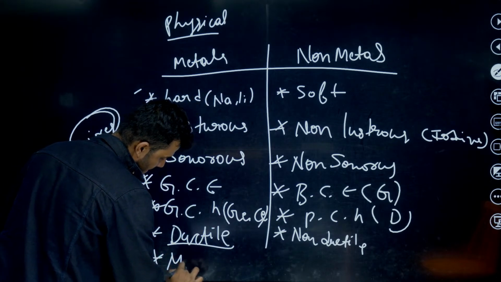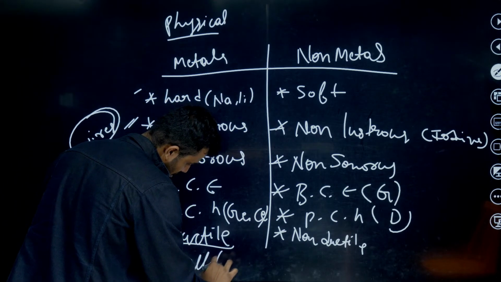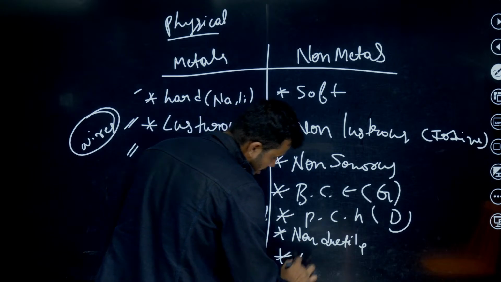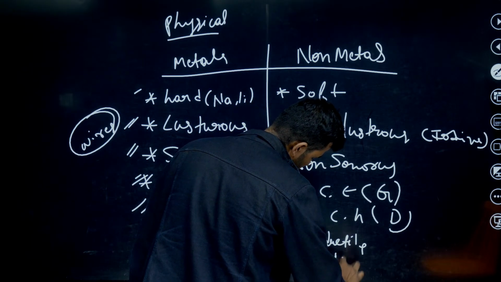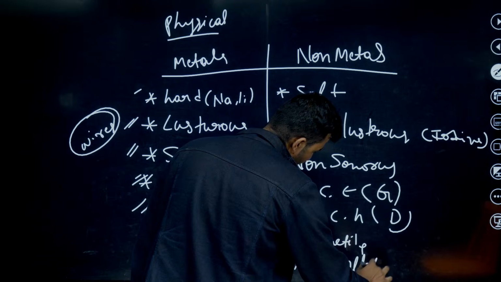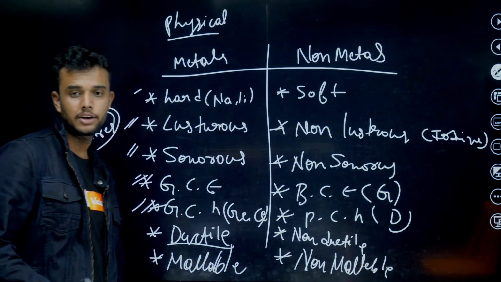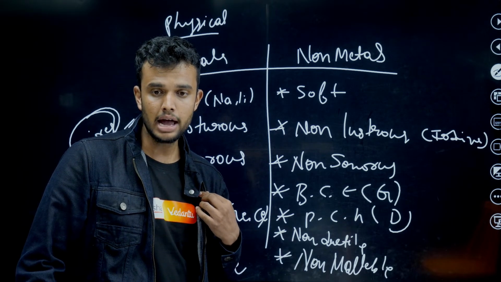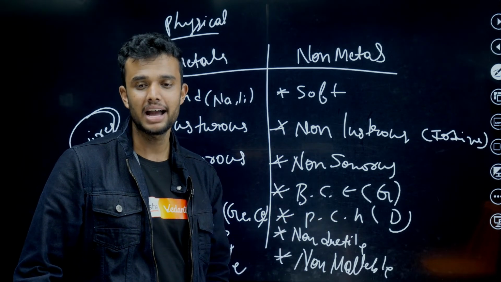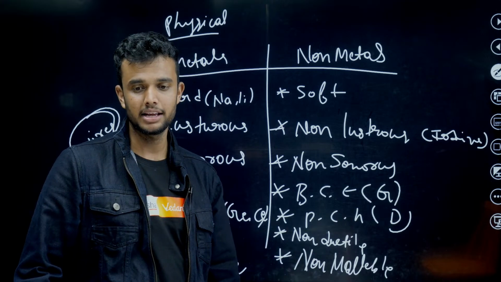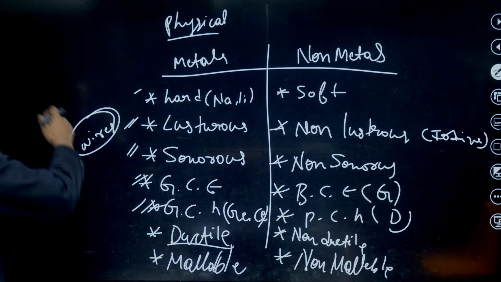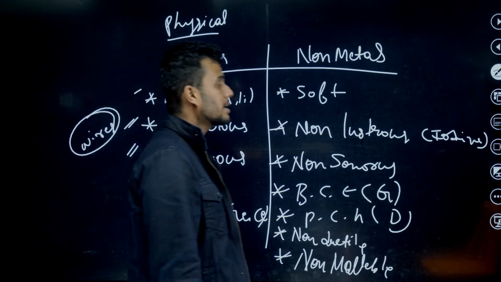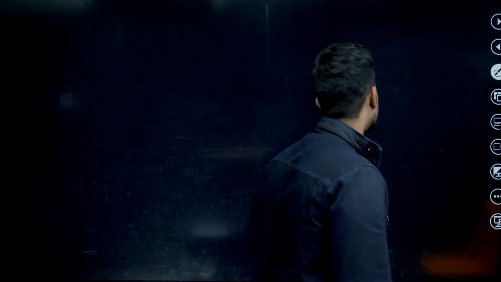Malleable. Non-malleable. Malleability is nothing but the property of being beaten into a sheet, not a paper, into a sheet. Which wire? Normal wire. Drawn into a wire. I hope this is clear about the physical properties of metals. Let's move on to the chemical properties.